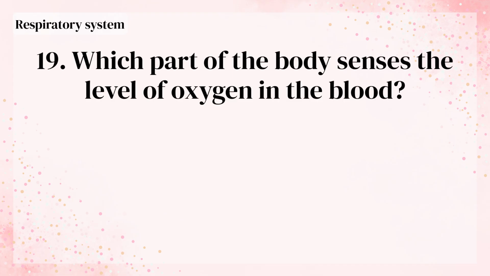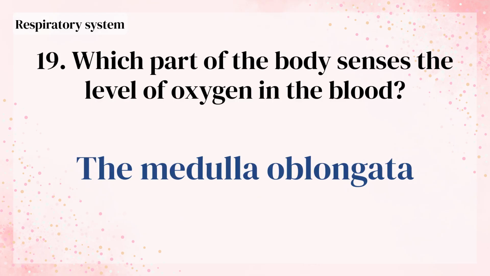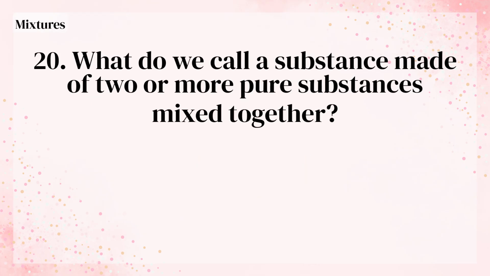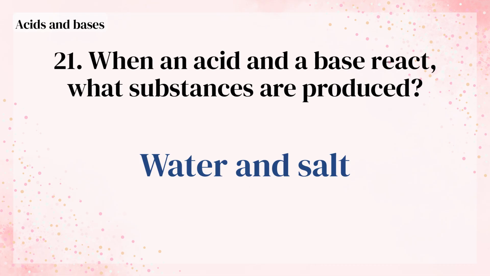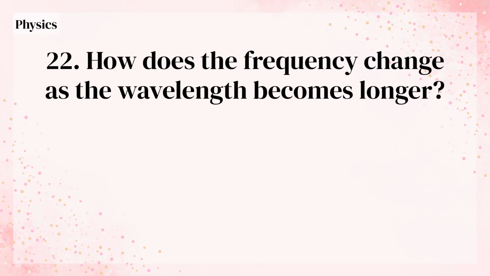Which part of the body senses the level of oxygen in the blood? The medulla oblongata. What do we call a substance made of two or more pure substances mixed together? A mixture. When an acid and a base react, what substances are produced? Water and salt. How does the frequency change as the wavelength becomes longer?